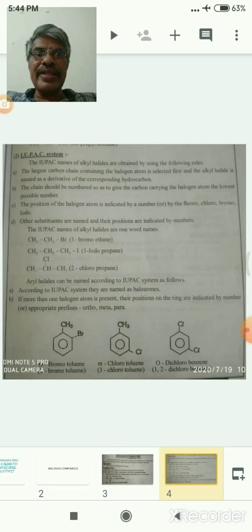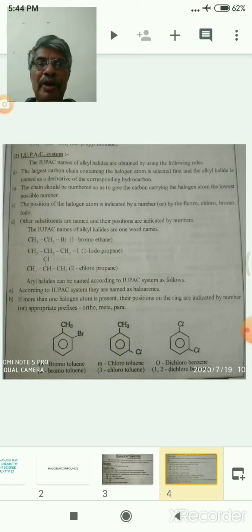Another example, 2-chloropropane: the chlorine substituent is bonded with the second carbon. Likewise 3-chlorobutane, 2-chloropentane. These are some of the examples.